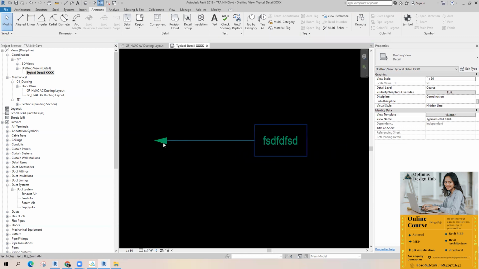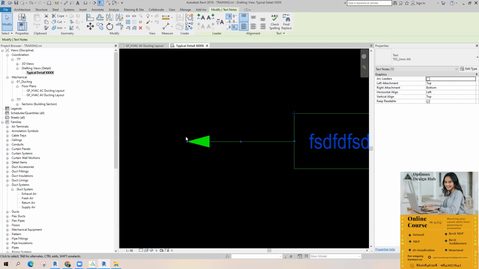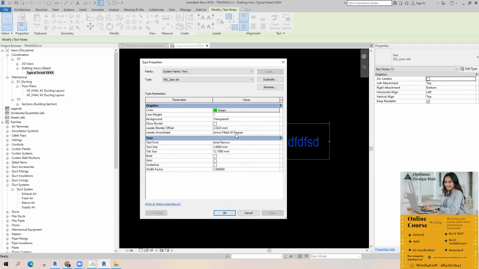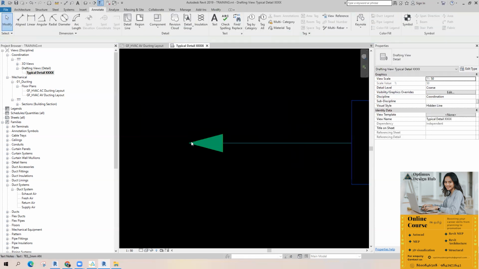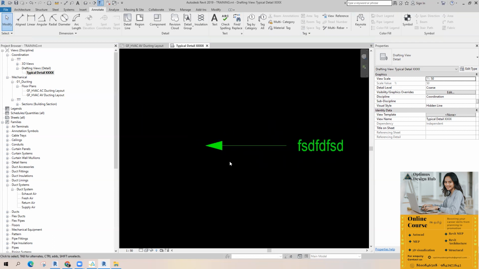If I need to reduce the size of this arrow, this is arrow filled 30 degree. I want to change this. 30 degree in the sense this will be 30 degree. I just want to reduce the size of this leader.